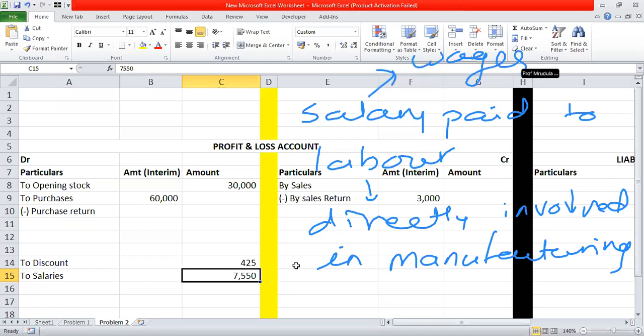So wages will appear on the debit side of trading account. As I just explained, here we will write wages. But we have written the salaries into the lower part of the P&L account.